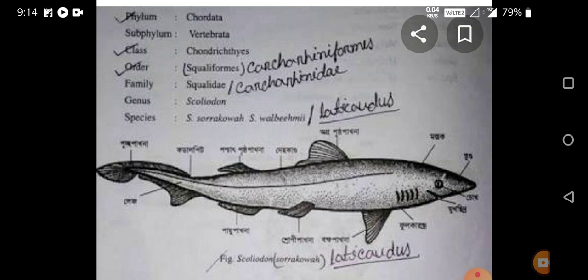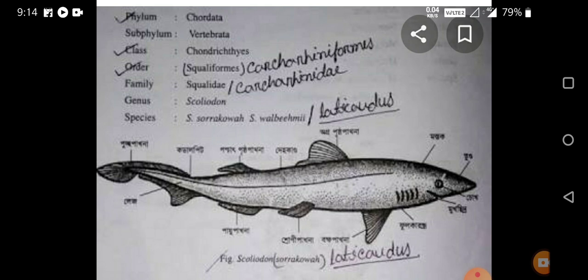Now, in between the 2 pelvic fins, in the male animal, there is an erect rod-like, penis-like structure, known as the clasper. A pair of claspers is present in between the 2 pelvic fins in the male Scoliodon.